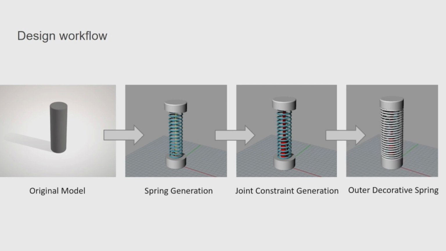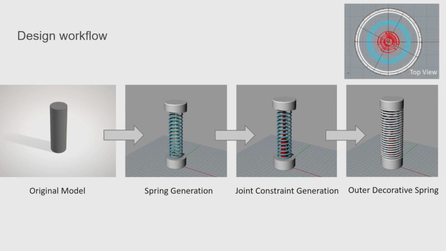And finally, we generated the outer cloth of the cylinder, which will approximate the outer geometry of the shape. And if you see from the top view, you can see all the structures are nesting inside the model.